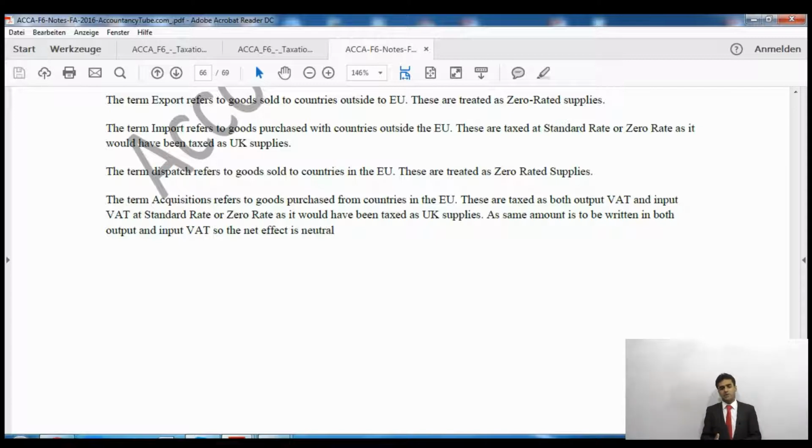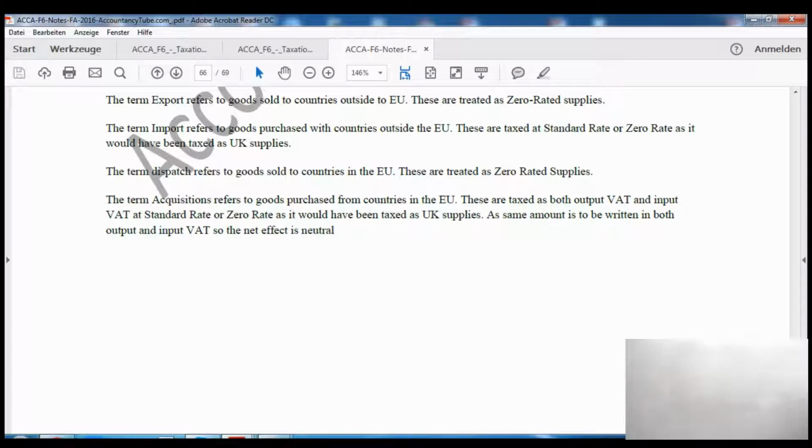So the eventual effect is going to be zero, which means we are not only complying with the European Union rules by not charging any value tax, but we are also complying with the British rules, HMRC rules, by charging value tax in the input tax. Right? So if you're buying anything from France or Italy, from the countries within the European Union, the same amount will go into the output VAT and input VAT, so that we are complying with both rules.